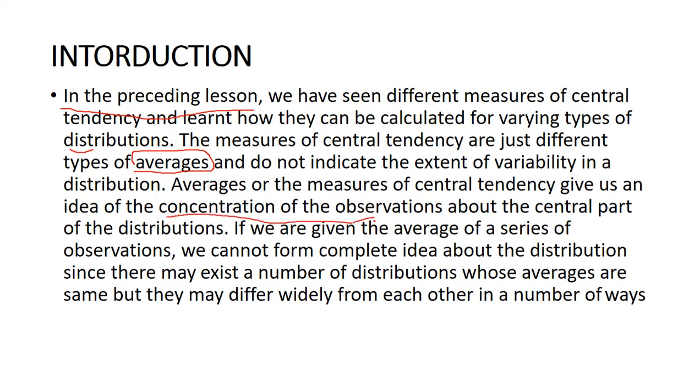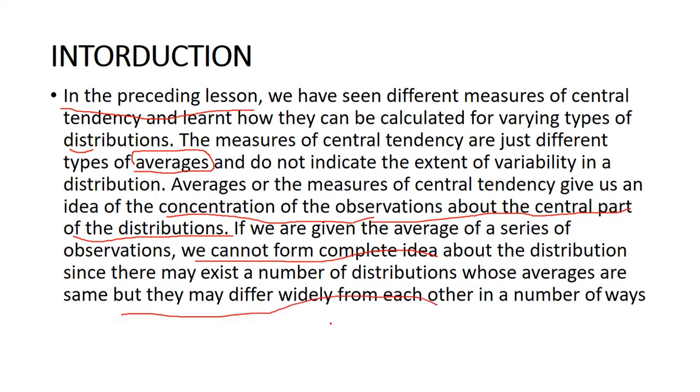That is the main motto of central tendency. But if we are given only the average of a series of observations, we cannot form a complete idea about the distribution, since there may exist a number of distributions whose averages are the same but which may differ widely in a number of ways.